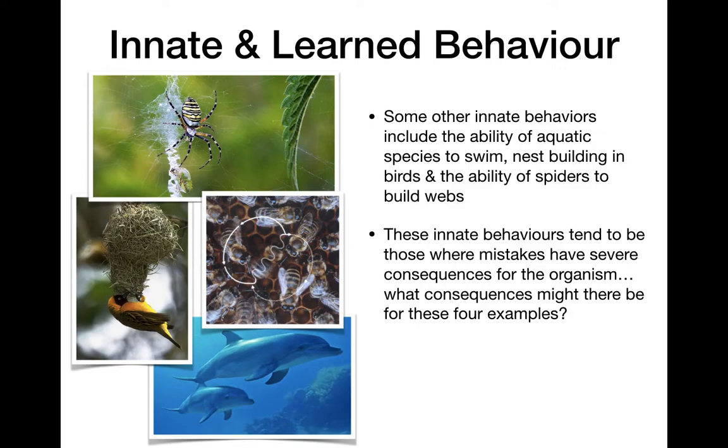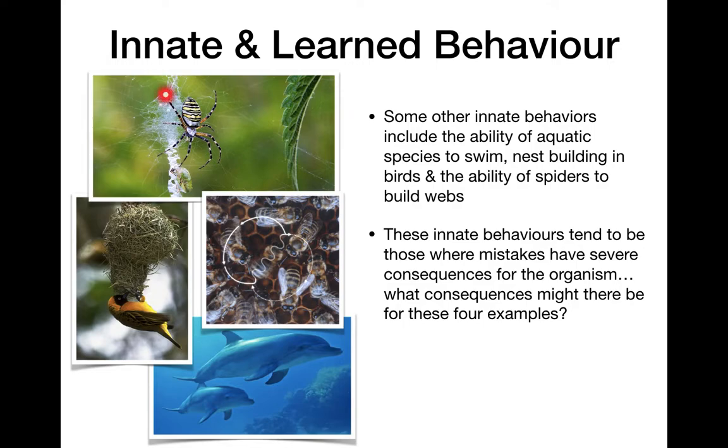So innate behaviors tend to be behaviors in which a mistake in that behavior will have a really severe consequence for the organism. So what might be some consequences for a spider that can't make a web, or a bird who can't build a nest, or a dolphin who can't swim, or a bee who can't dance? What are some consequences for those organisms?